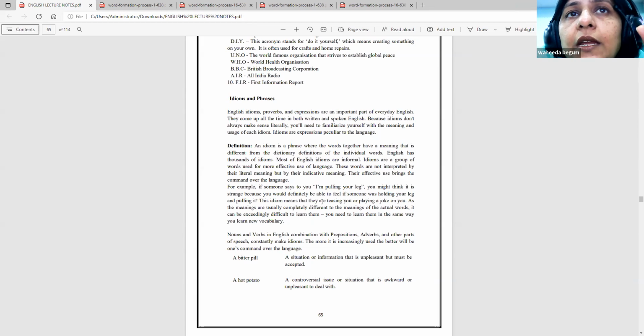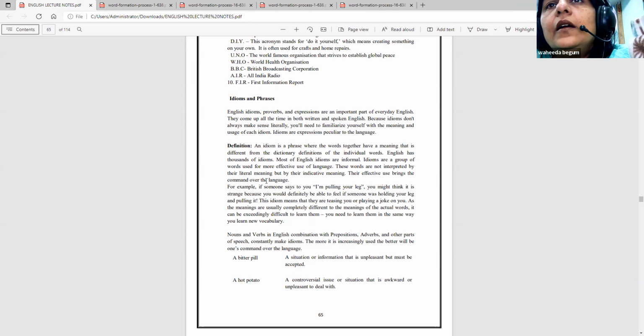These words are not interpreted by their literal meaning, but by their indicative meaning. We should not go by the literal meaning when we are talking about idioms. We should be interested in what they actually mean, the hidden meaning behind them.